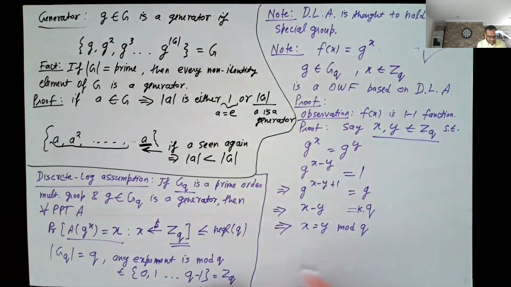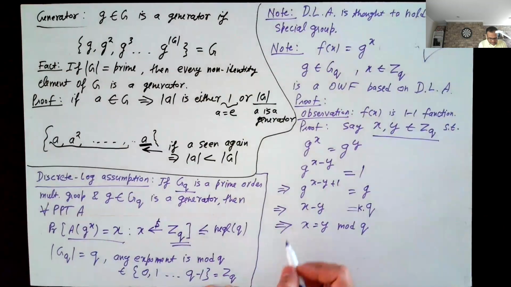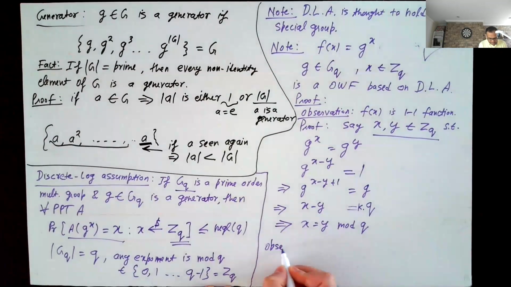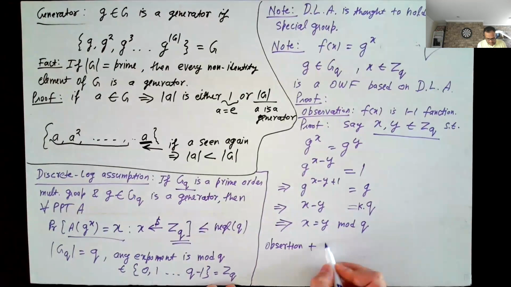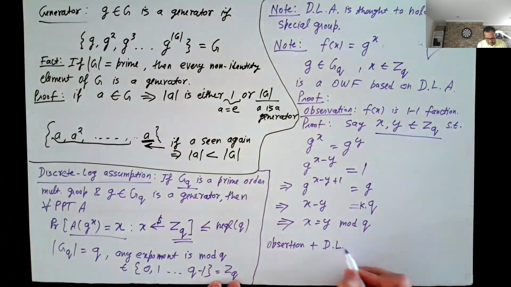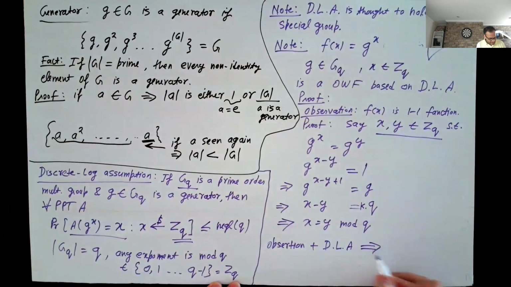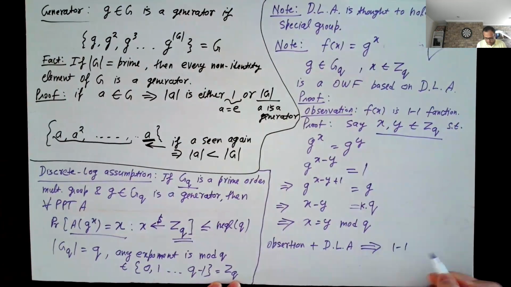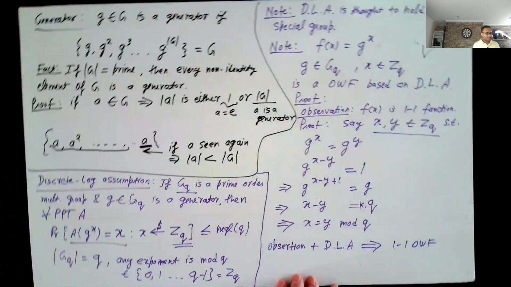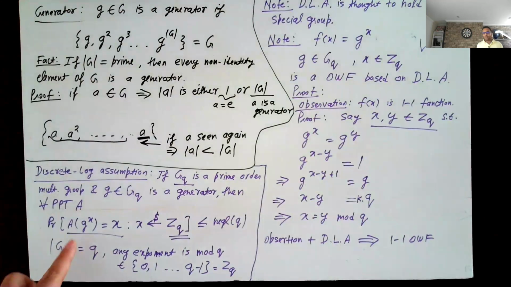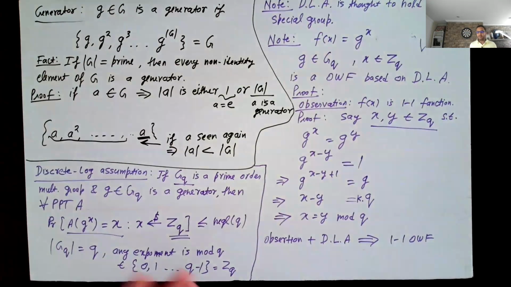Okay, so this observation plus the discrete log assumption should give us the fact that this is a one-to-one one-way function. Because if A can invert g to the power x, that means you get x prime, which must be equal to x by the one-to-one property, which means that you have actually broken the discrete log assumption.